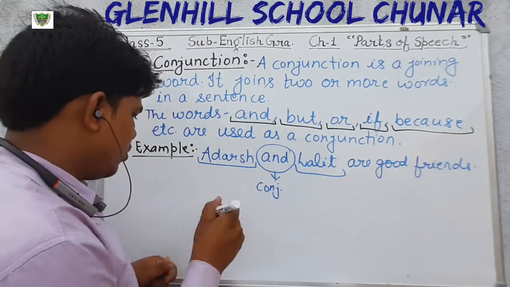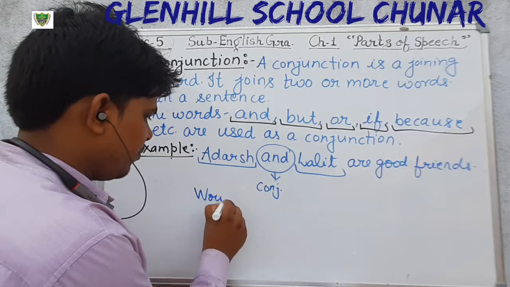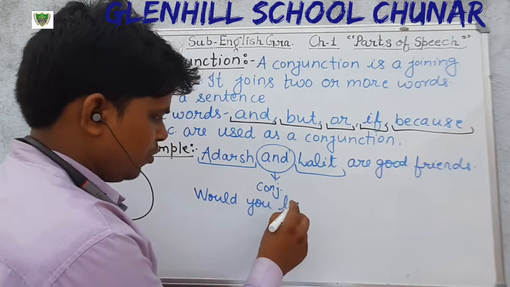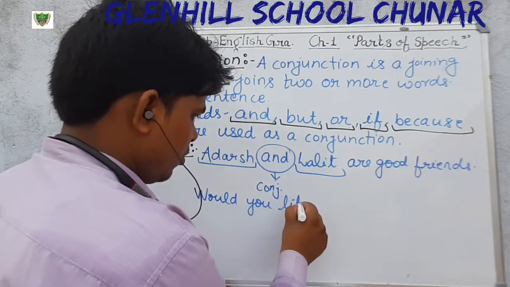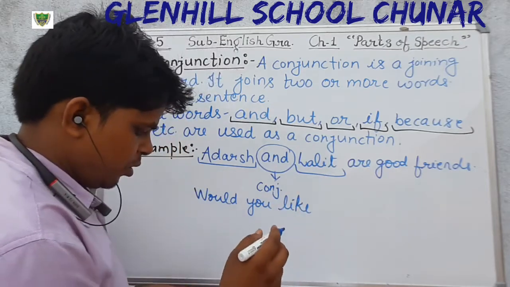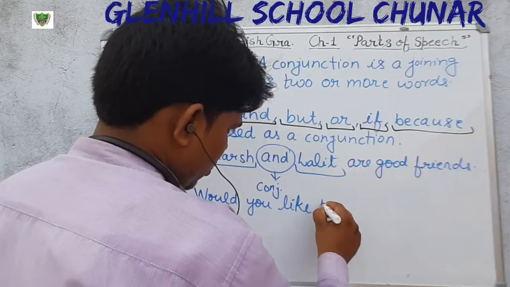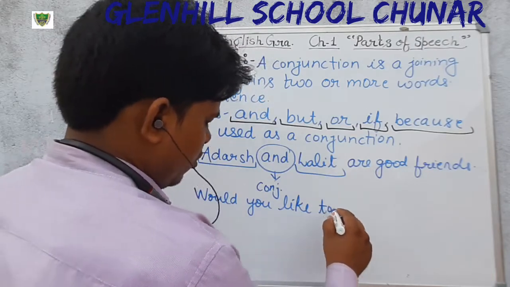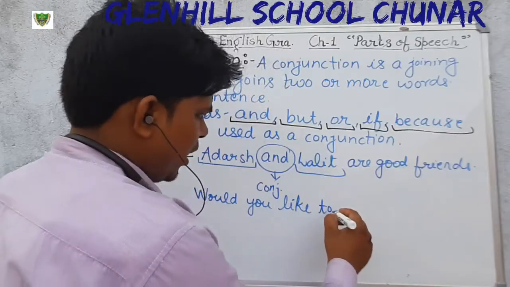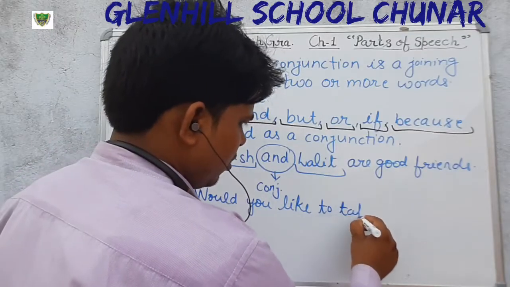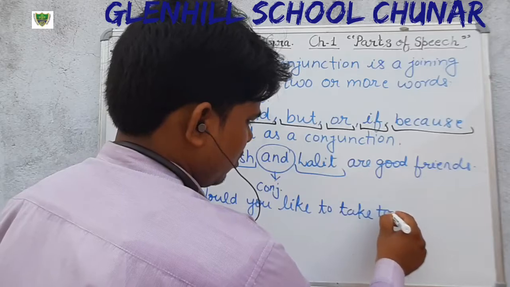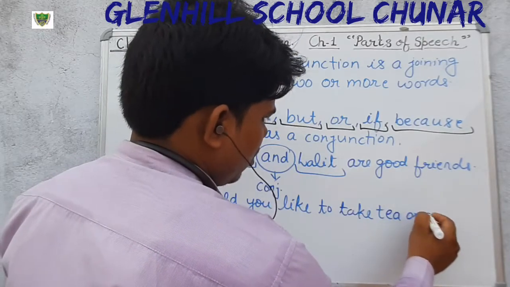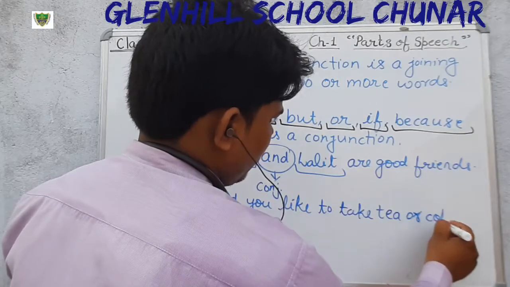Okay, one more example you can see. Just see. Would you like to take tea or coffee?